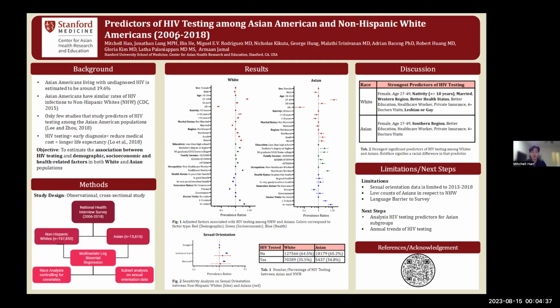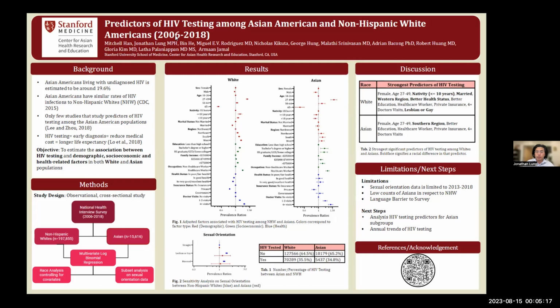So after conducting our multivariate log binomial regression, we have created two forest plots for the white subgroup and the Asian subgroup. And these include the prevalence ratios for each of the factors that we measured. A prevalence ratio of greater than 1 indicates a positive predictor, whereas a prevalence ratio of less than 1 indicates a negative predictor. And below that, we have our sensitivity analysis on sexual orientation, which also includes prevalence ratios for the factors such as being straight, being lesbian or gay, or being bisexual between the Asian and white subgroups. And finally, we have a table on the bottom right, which simply shows the number and percentage of HIV testing between Asians and non-Hispanic whites.